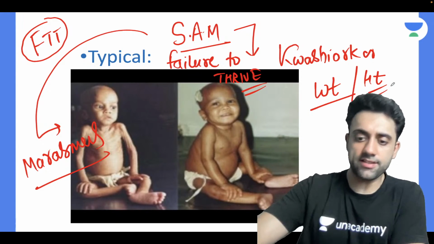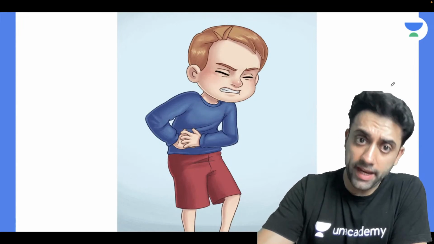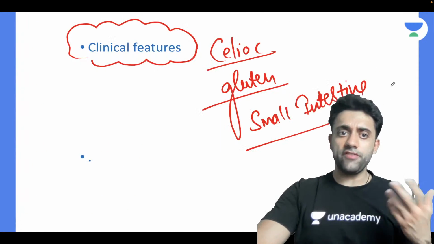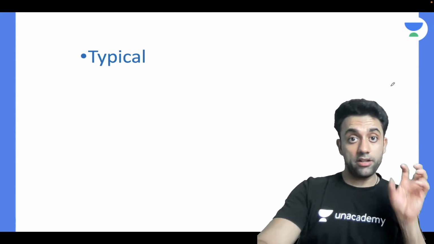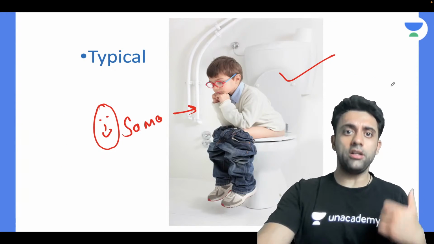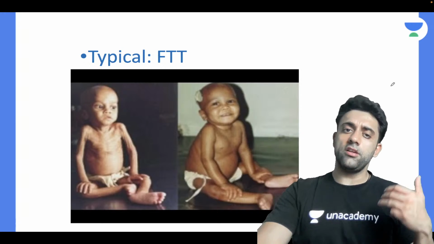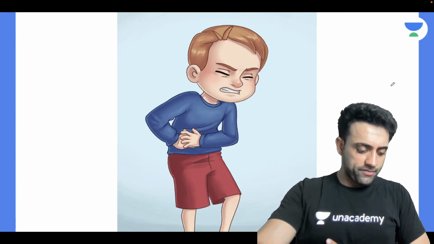Perfect. Let's start. Yes, the patient can have failure to thrive, the patient can have pain abdomen and all this. So yeah, can we have a quick revision? Yes, the clinical features of the celiac disease have typical and atypical. In the typical features: vomiting, diarrhea, constipation, failure to thrive, FTT, and pain abdomen. ठीक है, एग्जैक्टली.